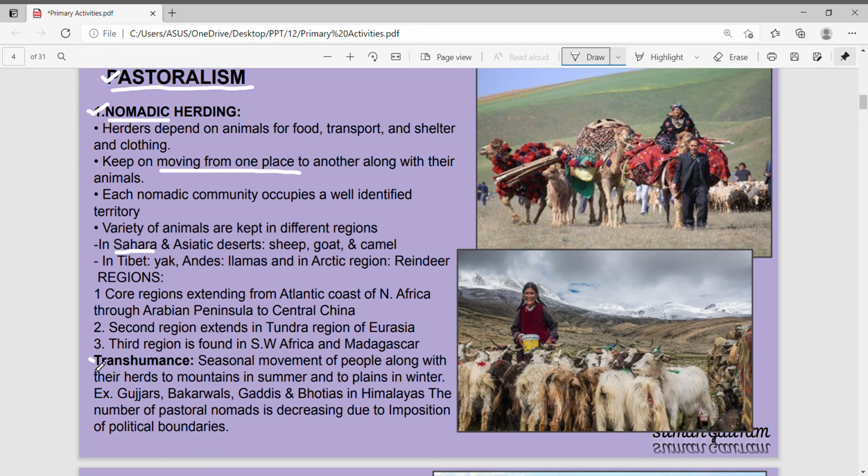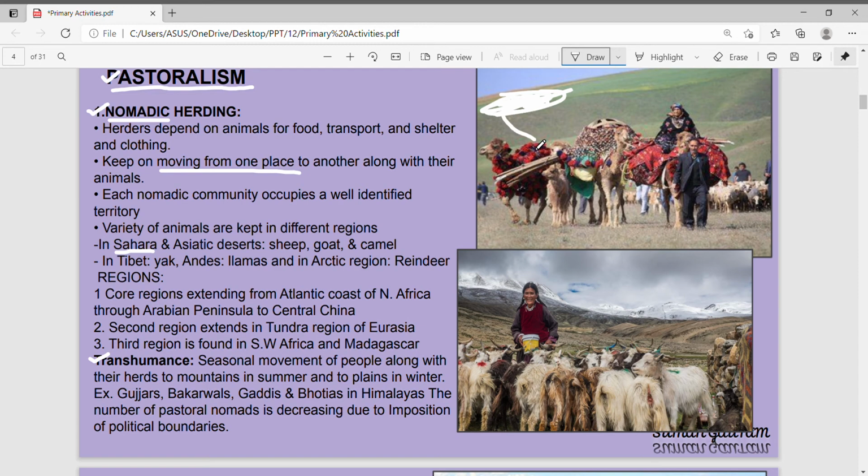Transhumance is part of nomadic herding. Transhumance is when people move with their cattle when the season changes. For example, if people are living in this area and this area has got snowfall, so the whole area is covered with the snow. Now because of the snow, there is no grass, so people have to move from here to different areas.